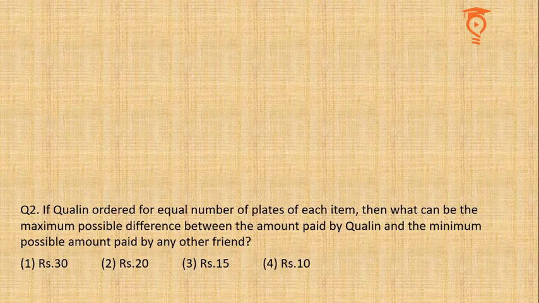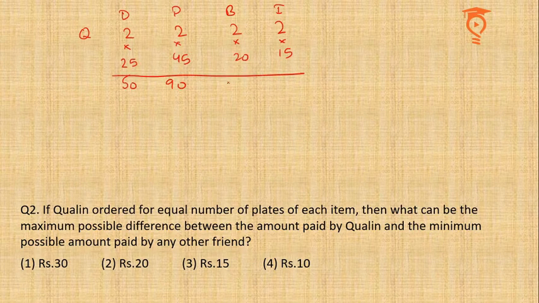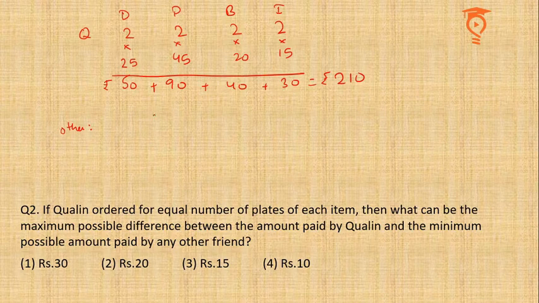If Qualin ordered an equal number of plates of each item, then Qualin ordered two plates each of dosa, pizza, burger and idli, which means the money he paid must have been 50, 90, 40, 30, which is 210 rupees. So Qualin must have paid 210 rupees that day. You have to find the maximum possible difference between the amount paid by Qualin and the minimum possible amount paid by another friend. Another friend must have ordered 8 plates only, because you want the minimum possible amount.